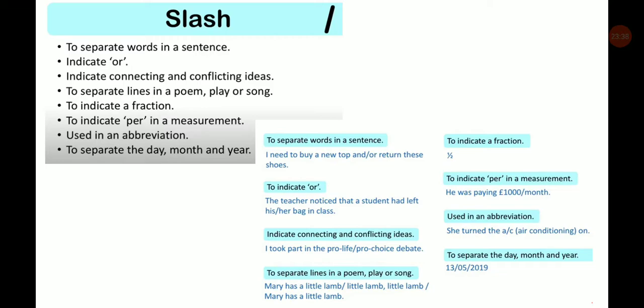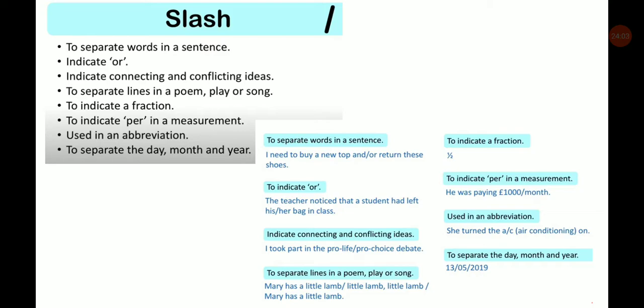Slash. It is used to separate words in a sentence, to indicate "or", to indicate connecting and conflicting ideas, to separate lines in a poem, play or song, to indicate a fraction, to indicate "per" in a measurement, and to separate the day, month and year. To separate words in a sentence.